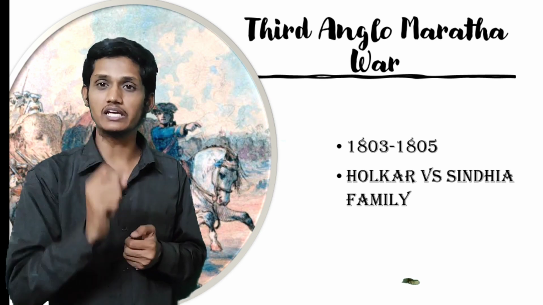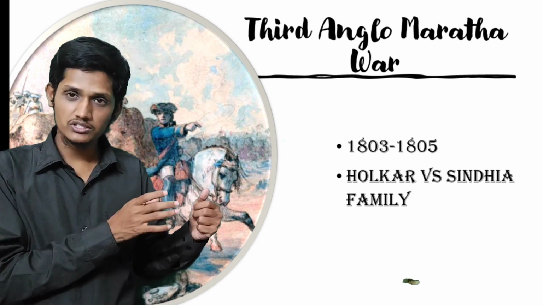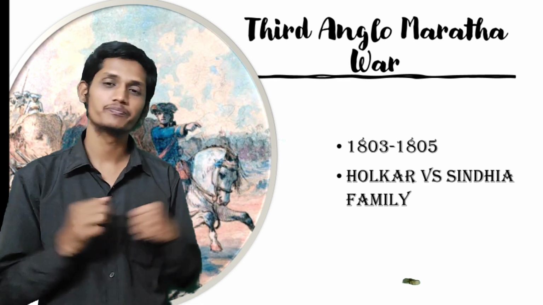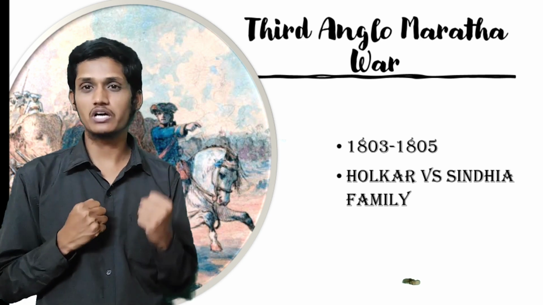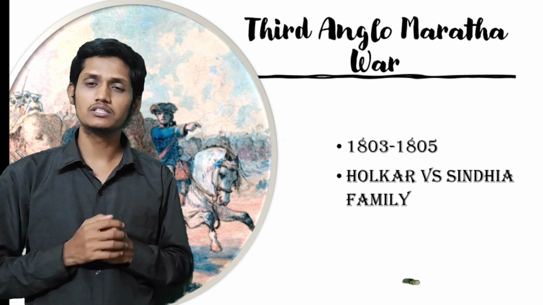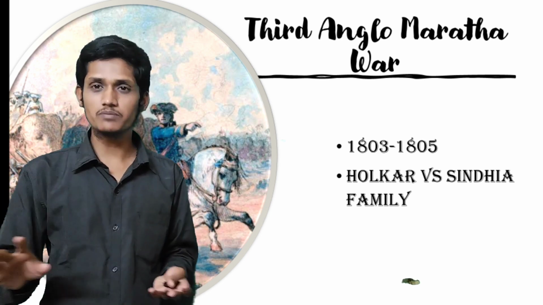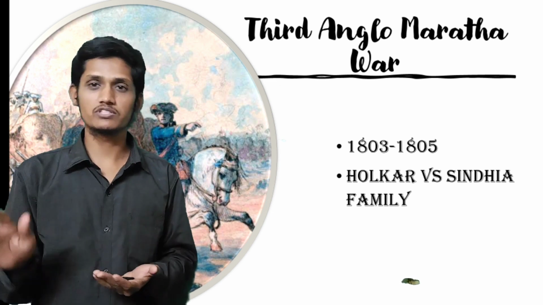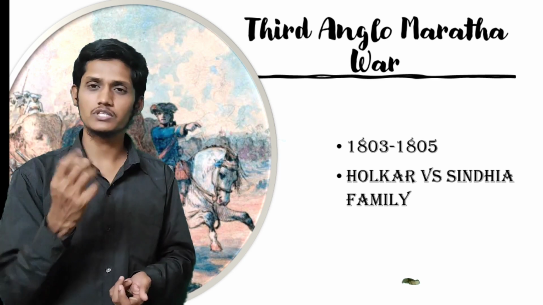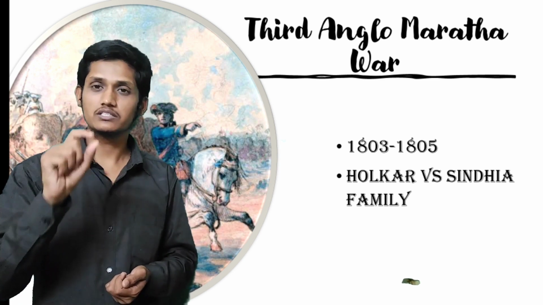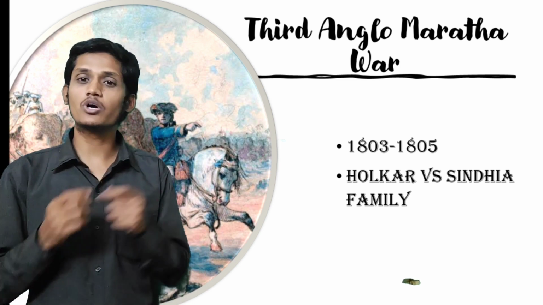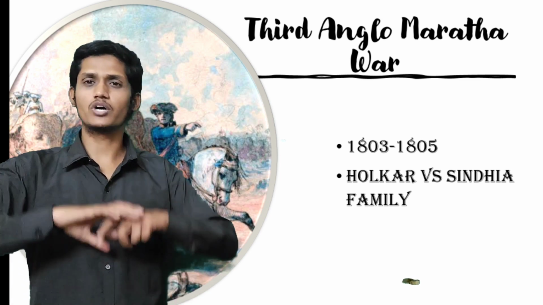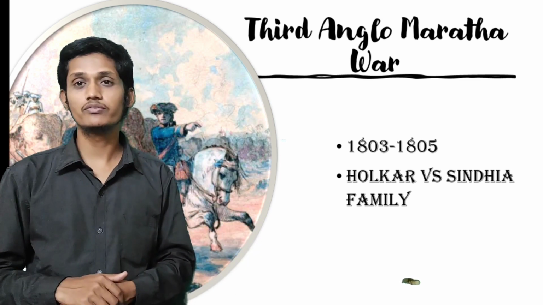But just the next year, that is 1818, on one side the British, on one side the Peshwa. The British versus the Peshwa, now completely ready to fight. But here also the Peshwa lost and the British won the match. When the British won the battle, they abolished the Peshwa system and gave a pension to the mother of the king, who was the Peshwa at that time. They removed the Peshwa system only, and now the complete Maratha region is under the control of the British. At that time, the British brought Pratap Singh to the throne as a namesake, that's all. But now the complete Maratha is under the control of the British.